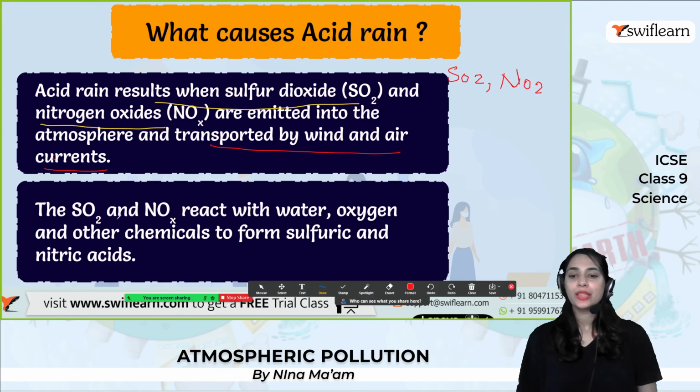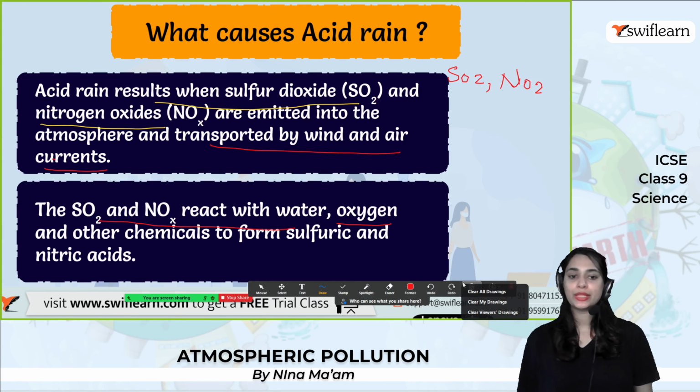And the next one, the SO2 and NO2 will react with water. That is the next step. So SO2 will react with the H2O and NO2 will react with the H2O as well. And it will react with the oxygen and other chemicals to form sulfuric acid and nitric acid.